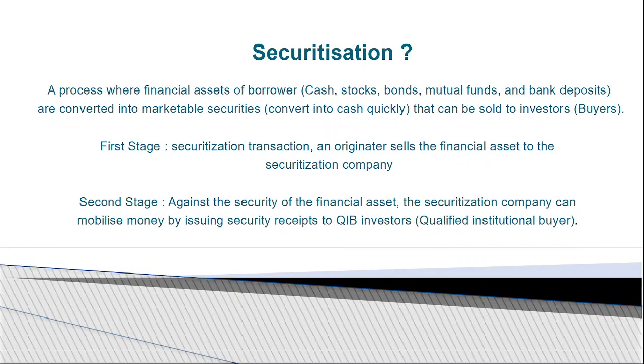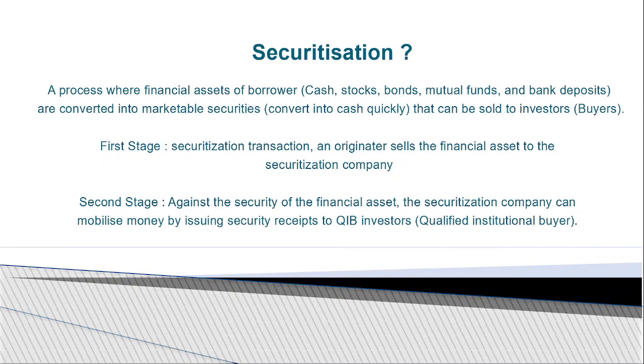Securitization is a process where the financial assets of the borrower are used. What are the financial assets of the borrower? Cash, stock, bonds, mutual funds and bank deposits in the borrower's name. These will be converted into marketable securities that can be sold to investors or buyers. All the mutual funds and bonds in the borrower's or customer's name will be converted into marketable securities. Then we identify an investor and sell these securities to the buyers. So the first stage is securitization.